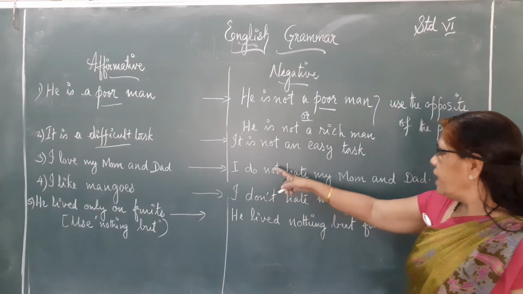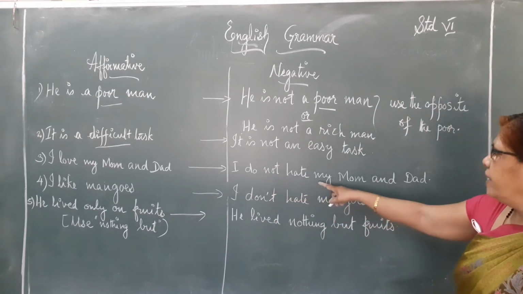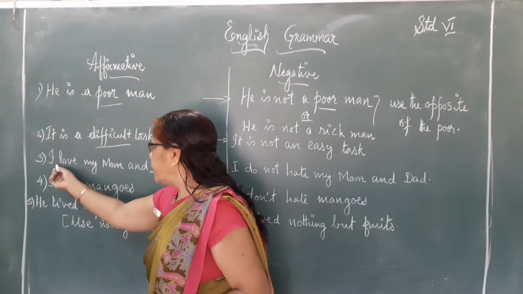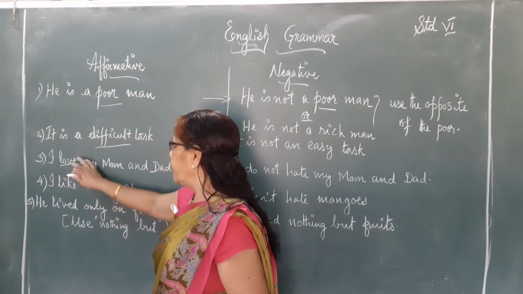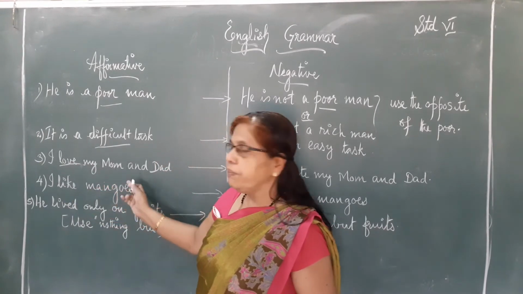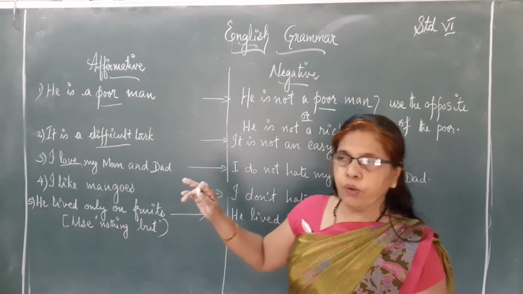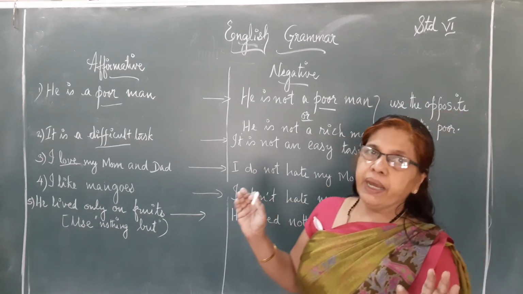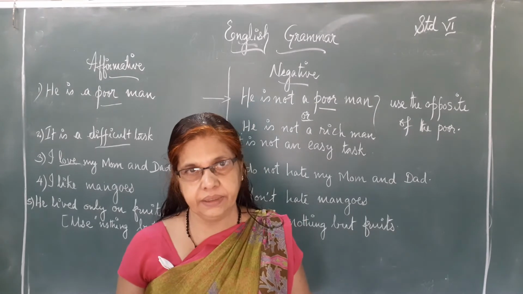Okay, see, I do not hate my mom and dad. So you have to use here the opposite of love, then it will become a negative. I love my mom and dad. You can use the opposite of love, that is hate. I do not hate my mom and dad.